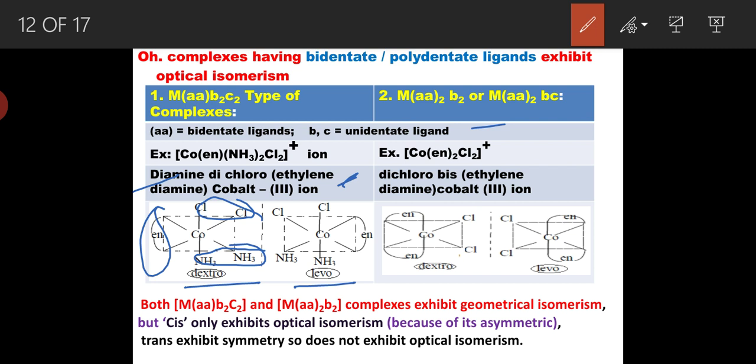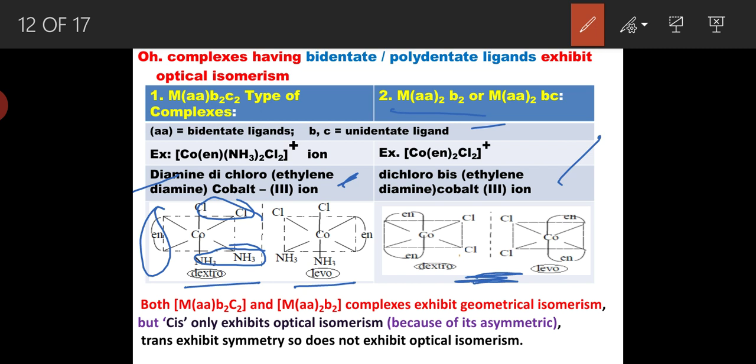These two are mirror images of each other. And another example, for MAA2B2 type complexes, is the dichloro bis ethylene diamine cobalt 3 ion. Here these two are dextro and levo rotatory mirror images of each other.